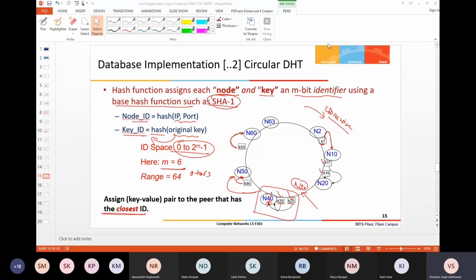Sorry, sir, I actually meant this regarding BitTorrent, when you were explaining.